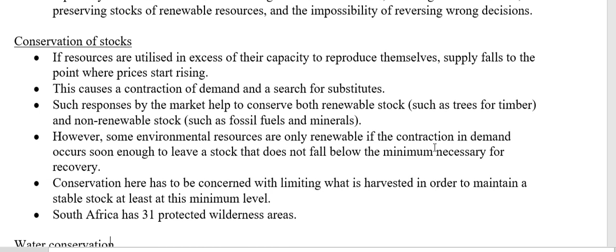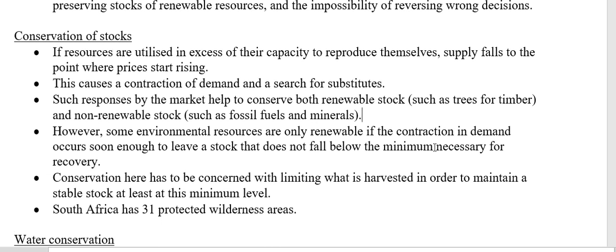Okay, we look at conservation of stock. If our resources are used in excess of their capacity to reproduce themselves, I'm specifically talking about renewable resources here. If we are using them faster than they are able to reproduce themselves, there's going to be shortages.